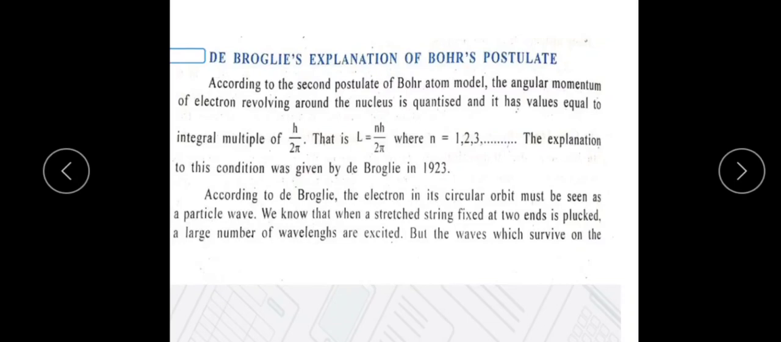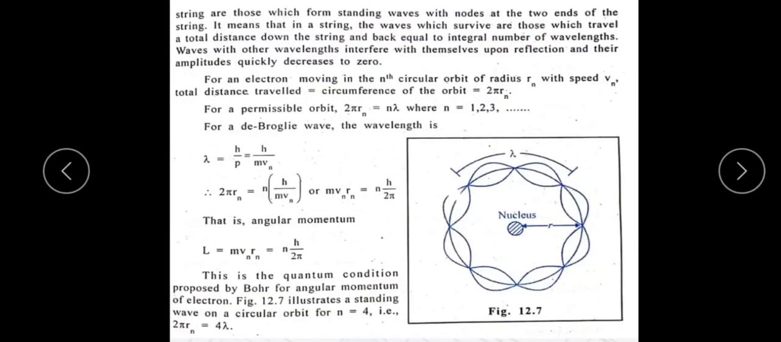We know that when a stretched string fixed at the ends is plucked, see here, one stretched string fixed at two ends. For example, this is one stretched string, and the two ends are fixed here. If you pluck it, a large number of wavelengths are excited. But those waves which survive on the string are those which form standing waves with nodes and antinodes.